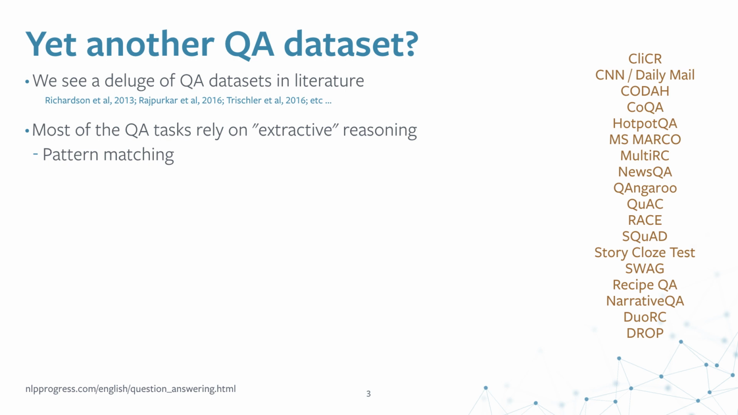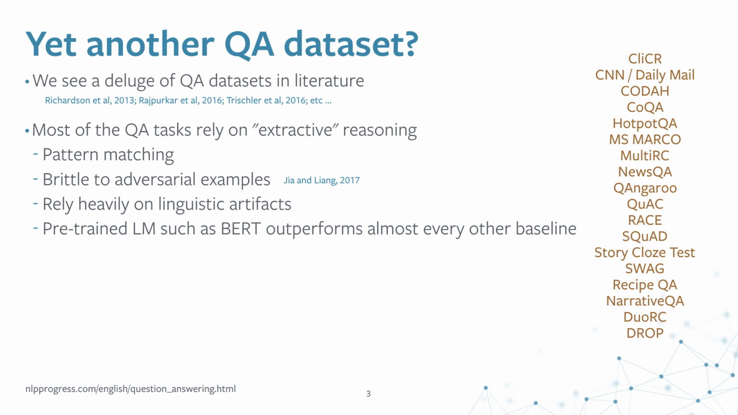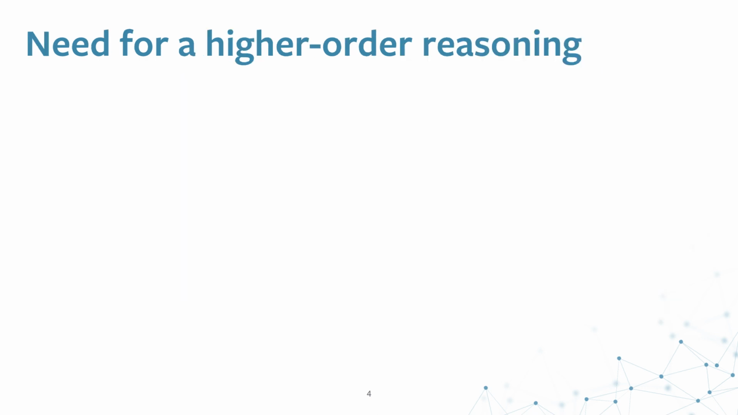But they also rely heavily on linguistic artifacts, and that's why they have been shown to be brittle to adversarial examples, when you essentially change a sentence and the model gets confused and gives you back a wrong answer. Since they rely heavily on linguistic artifacts, a pre-trained language model such as BERT almost always outperforms every other baseline. So it's clear that we need tasks which look for much higher order reasoning.